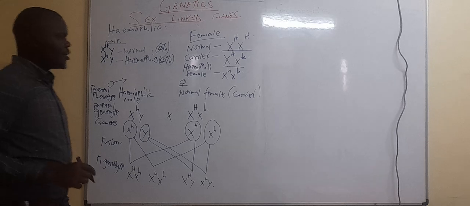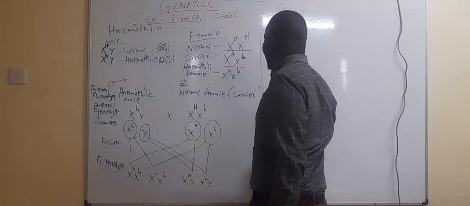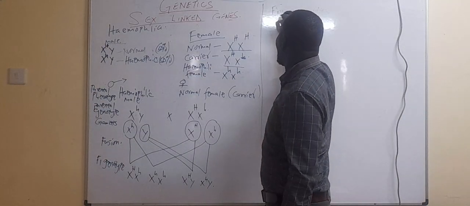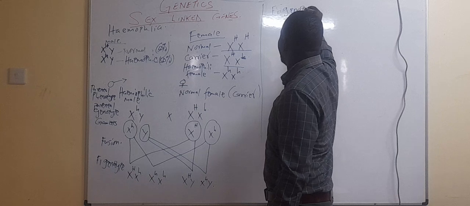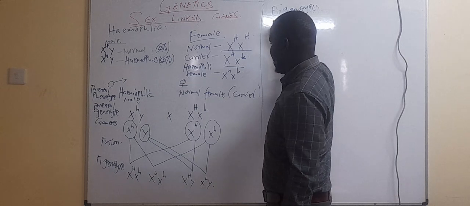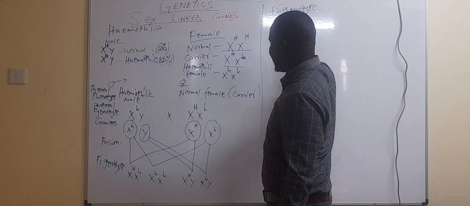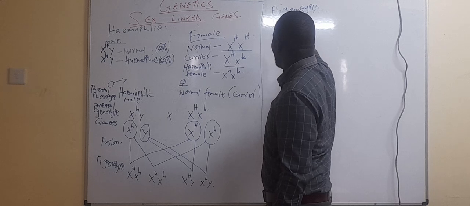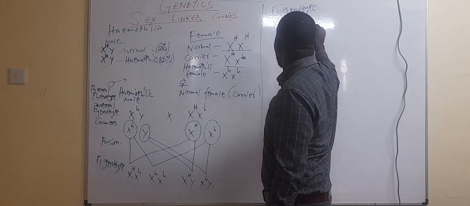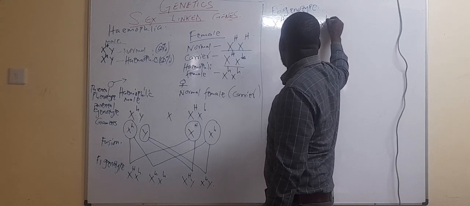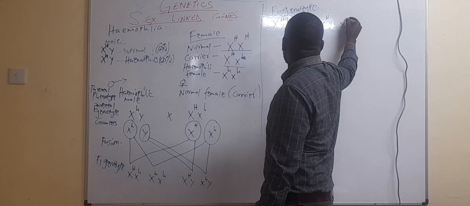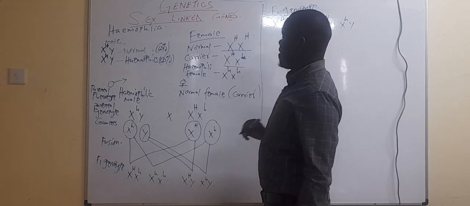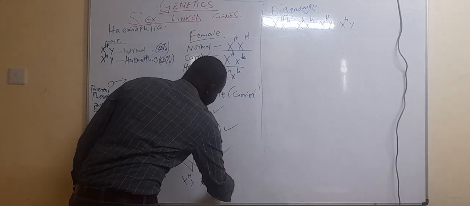So what do we learn from this point? Our F1 genotypes, these are your offspring: X^H X^h, X^h X^h, X^H Y, X^h Y. So this is your marking: the first mark, the second, the third and the fourth.